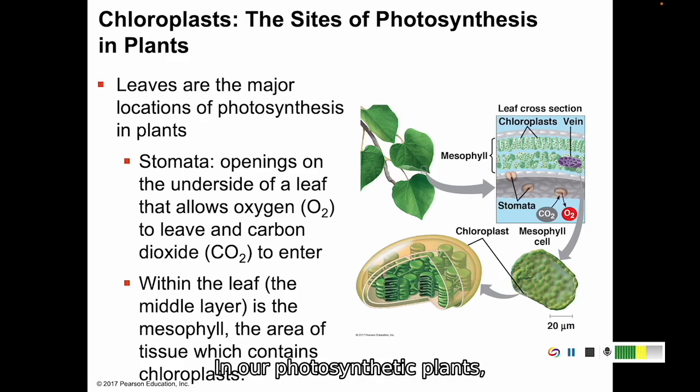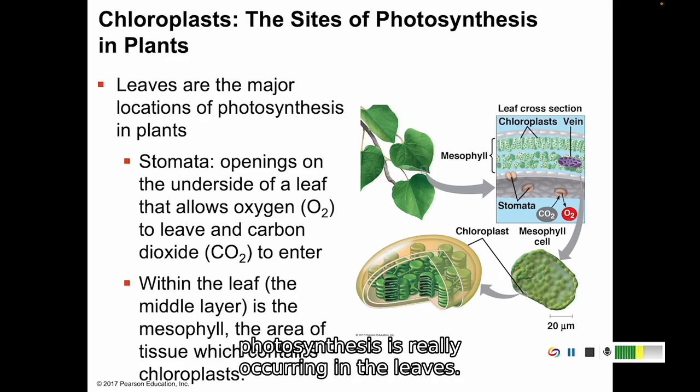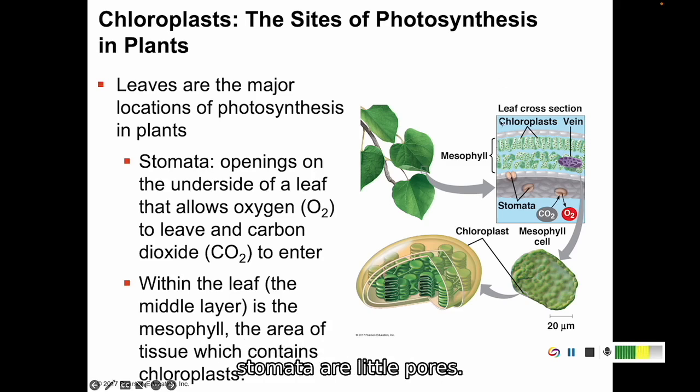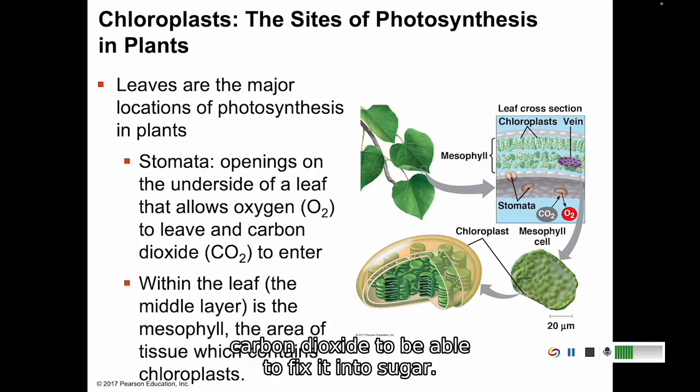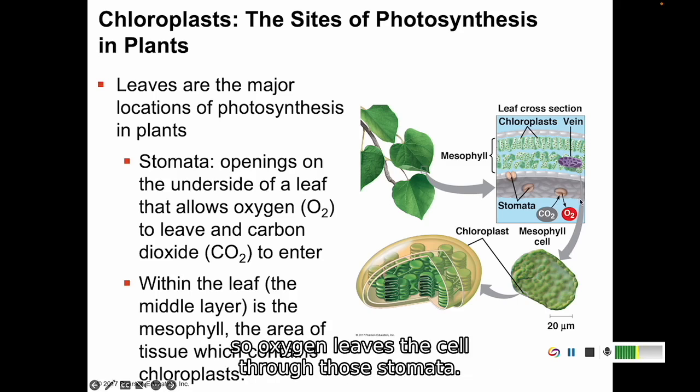In our photosynthetic plants, leaves are going to be the major location of photosynthesis compared to stems or roots or the trunk of a tree. Photosynthesis is really occurring in the leaves. And leaves have on the underside of them stomata. Stomata are little pores. And those pores let carbon dioxide go in. So plants need to absorb carbon dioxide to be able to fix it into sugar. They also have to emit oxygen. So oxygen leaves the cell through those stomata.